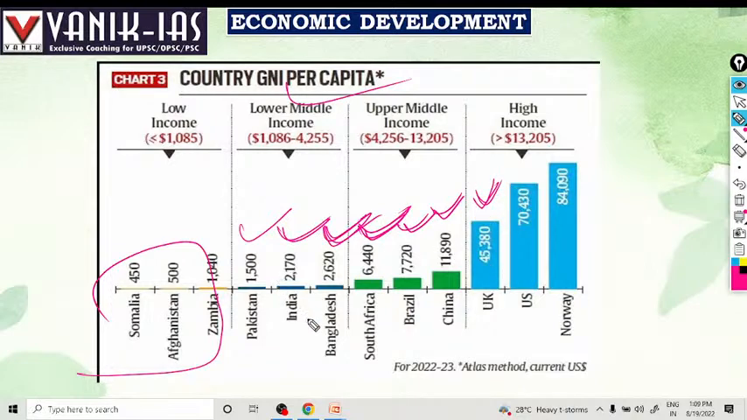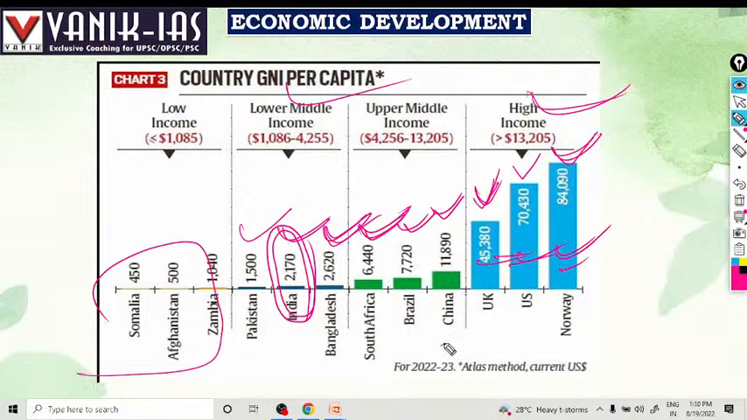For India it is 2,170. For the UK it is 45,380, then 70,430, and Norway, which is 80,490. These are high income countries, right? So on the basis of it, we can say Norway, US, UK, they are developed countries. Upper middle income countries are China, Brazil, and South Africa, and lower middle income countries include India.